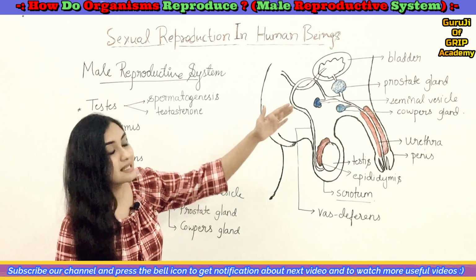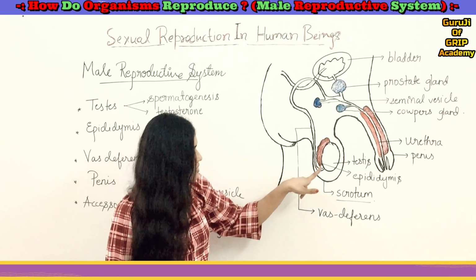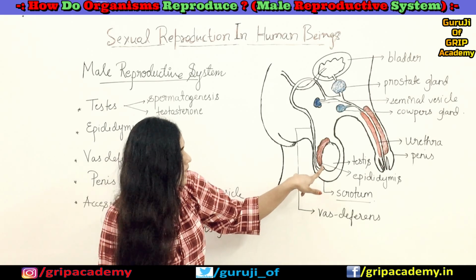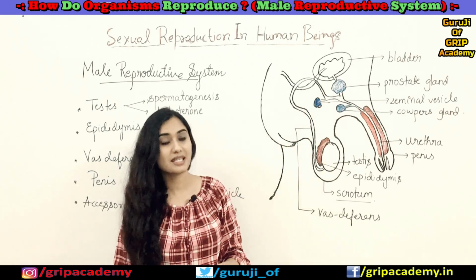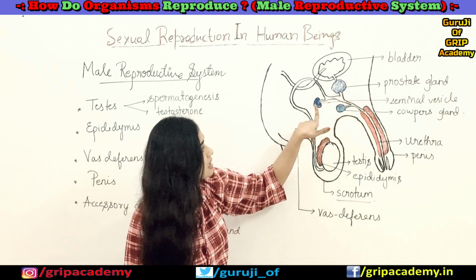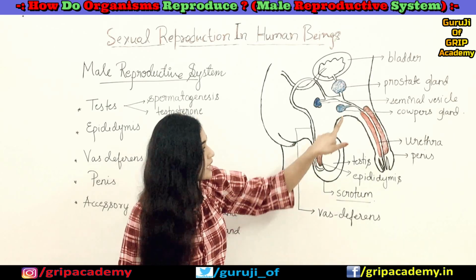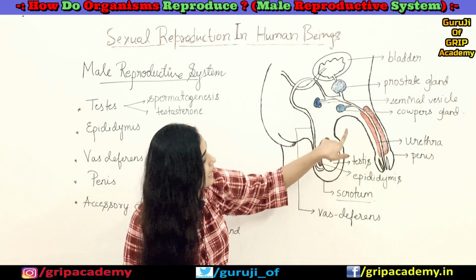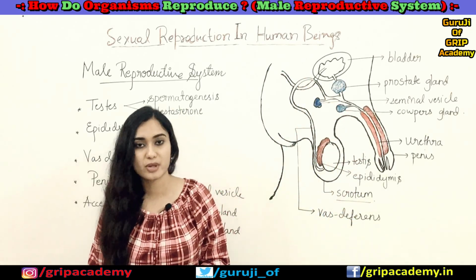You can also see that I have represented the male reproductive system diagrammatically, right? So this is how the testes look, with the epididymis on top of it, and the vas deferens. The three different glands that I have marked in blue color are the prostate gland, the seminal vesicle, and the Cowper's gland. This is the urethra, which runs all along this line, and this is the penis. So this is the complete male reproductive system.